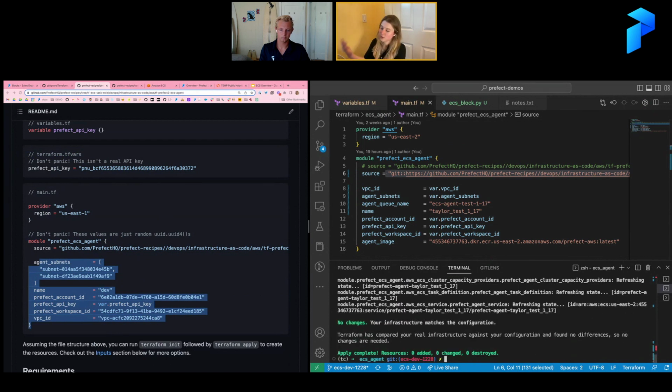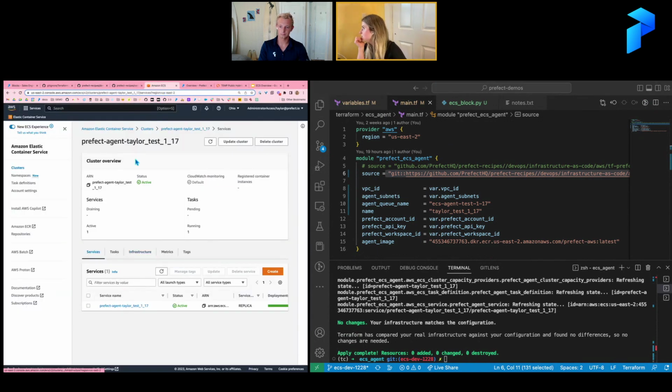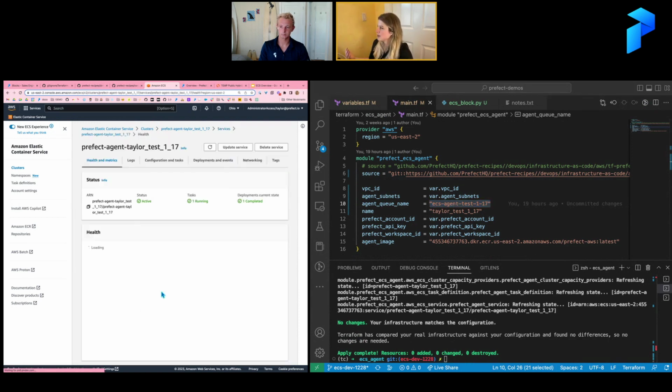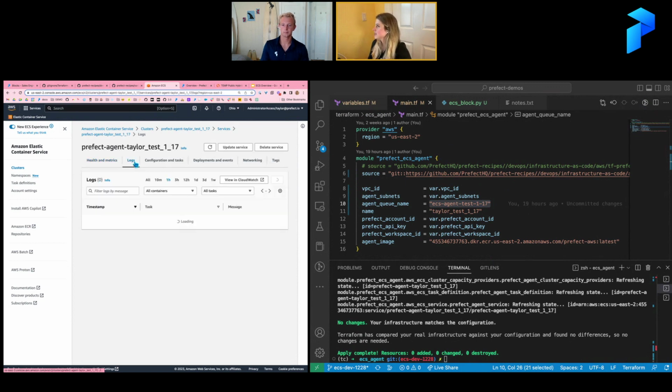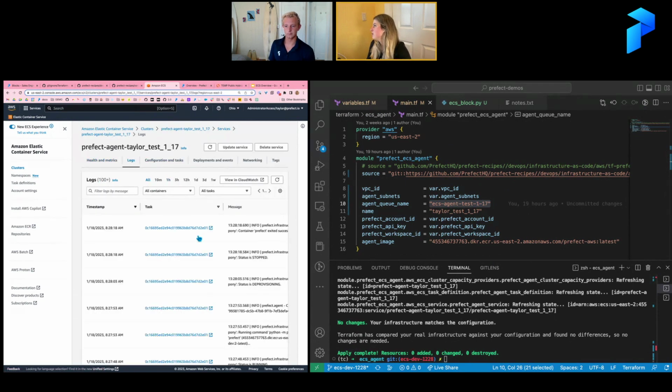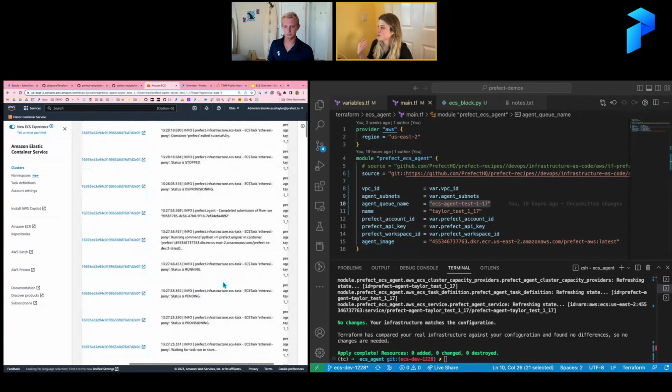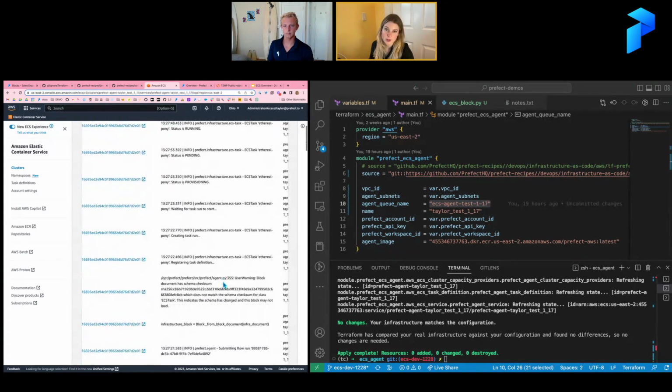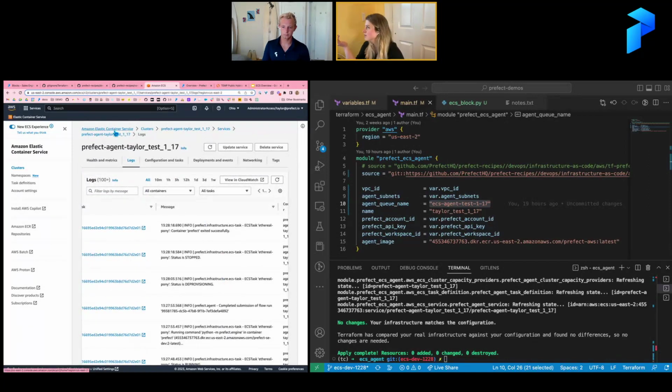We have no changes because I've already done this, but this will build a cluster for you in Amazon in your ECS. So here you can see in my clusters, I have this one. Here is where I specified the name of this cluster. Here we can see my services. Here I have an agent service that's already been set up, and I can take a look at the logs. These are logs that you would normally see if you start an agent in your terminal, right? So this agent is living here in this service.